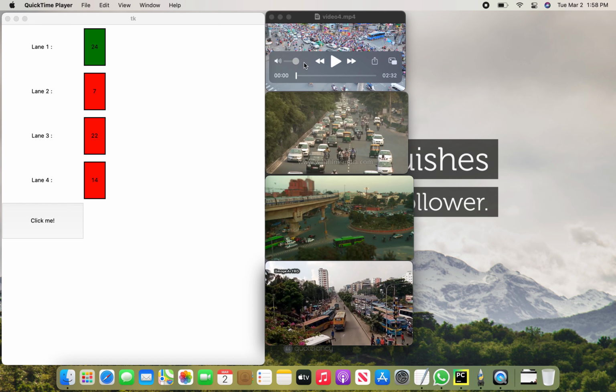You can see the motorcycles and the vehicles, and even the pedestrians walking, so that is also a case in which it is detecting a higher number of vehicles right here. And you can see it is detecting 7 and 22 and 14 right here.